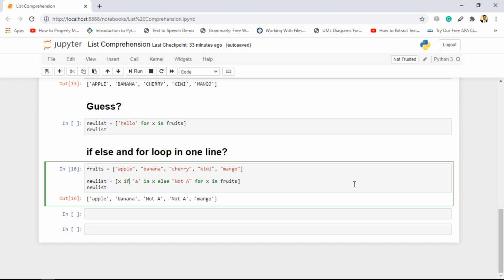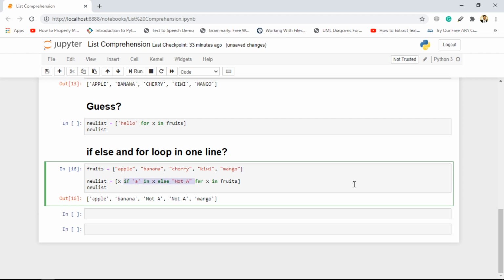So over here, instead of just going for x in fruits and writing some if condition, let's say if x equals apple, then if I want to put an else here as well, it will raise an exception, because this is not the proper way. The proper way of writing both if and else using list comprehension is that you take if and else to the front.